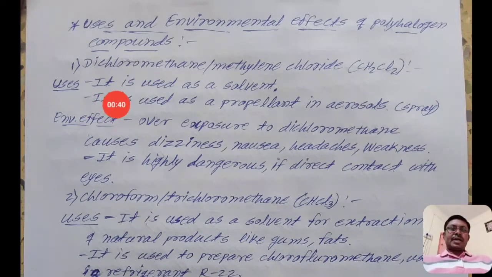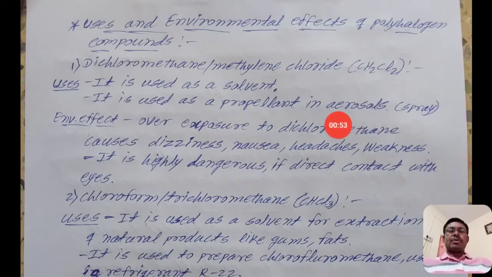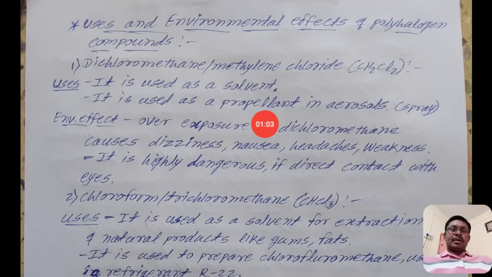The first use is as a solvent. The second use is as a propellant in aerosols. A propellant is the material by which, on lowering the pressure of the bottle or container, the contents come out, like a spray or perfume spray.